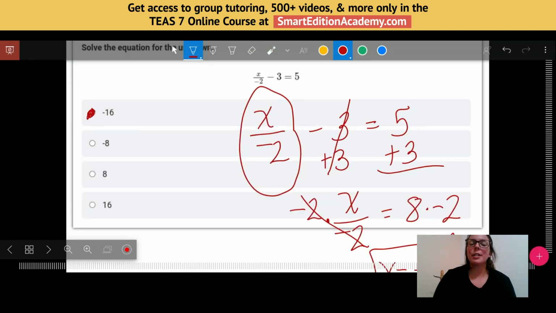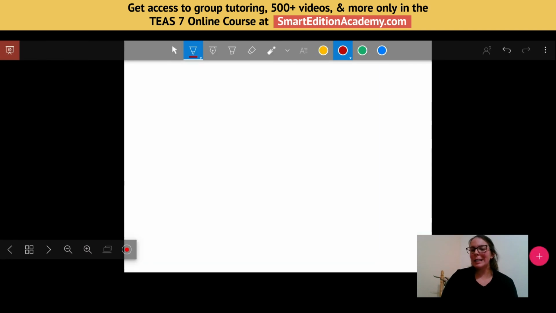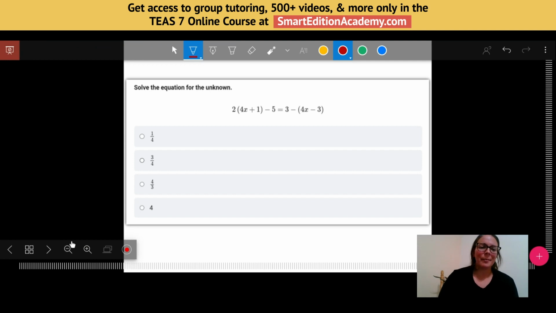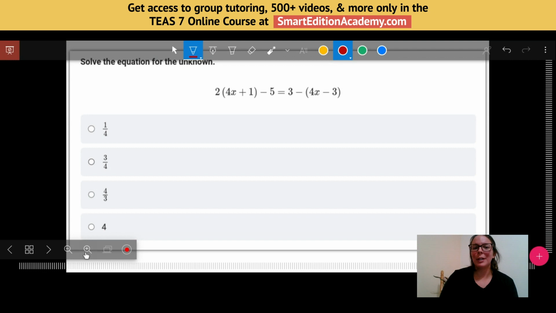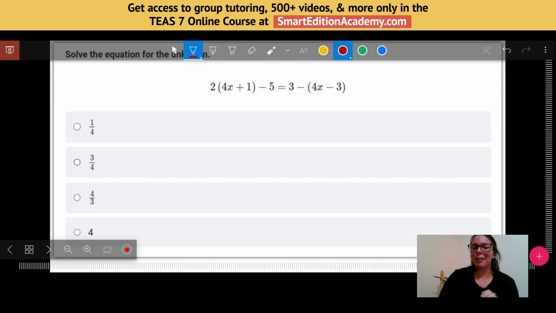So that was just a little two-step equation to get you warmed up for one that looks a little more complex. So this is an equation that we are going to try to solve together. Kind of a lot going on here, so let's break it down.